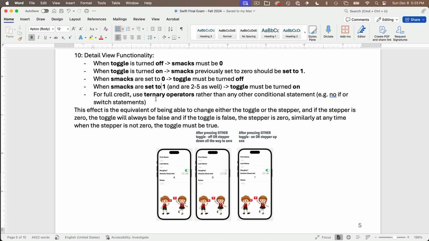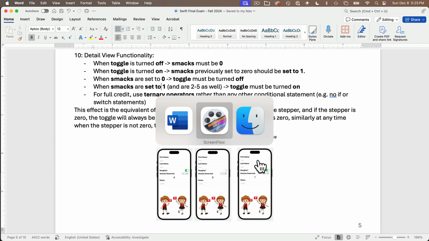So for full credit, you want to use ternary operators rather than any other conditionals, so no ifs or switch statements. The effect is equivalent to being able to change either the toggle or the stepper. If the stepper is 0, the toggle will always be false, and if the toggle is false, the stepper is always 0. Similarly, anytime the stepper is not 0, the toggle must be true. You see some examples of what this looks like below.